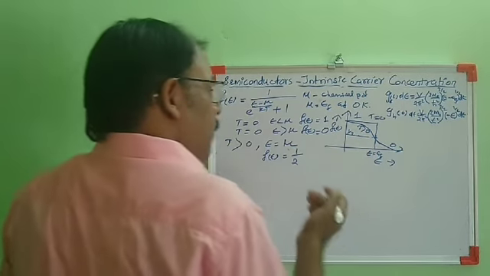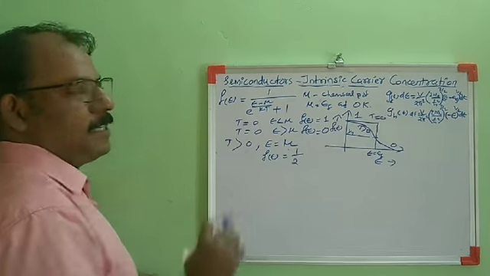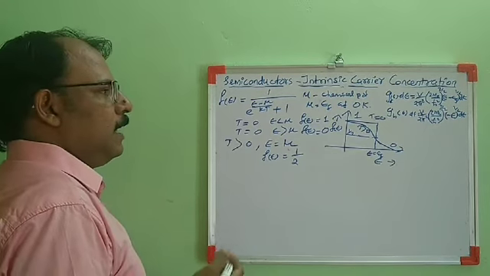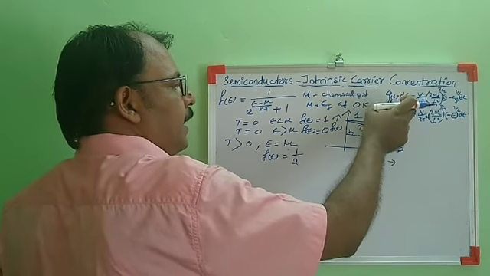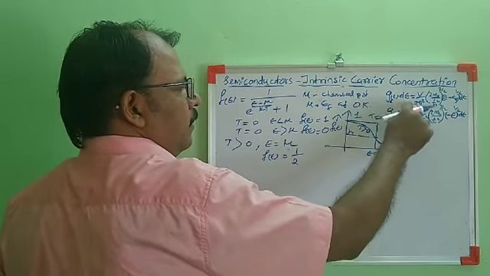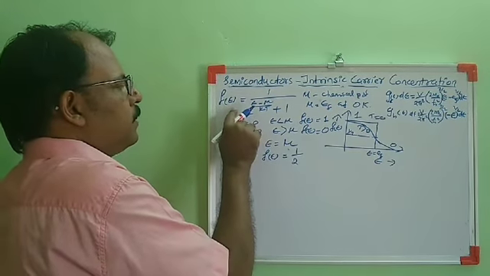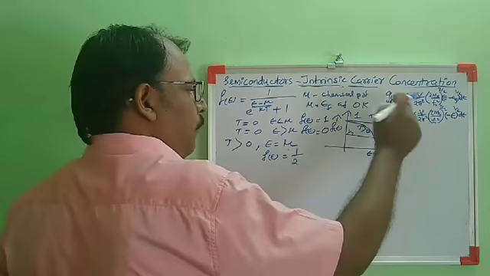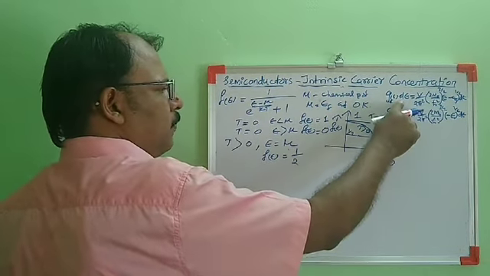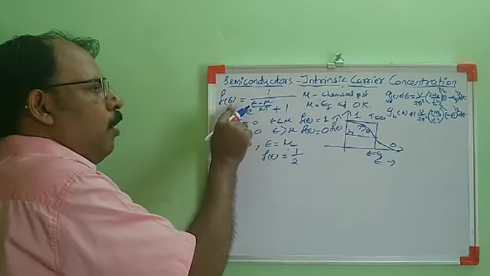Now we have to calculate the total number of electrons in the conduction band. We know the number of states available in the conduction band is given by this equation, and the probability of occupancy of each state is given by the Fermi-Dirac distribution function. So to find the number of electrons, this is the number of states available between E and E plus dE, and this is the probability of occupancy.